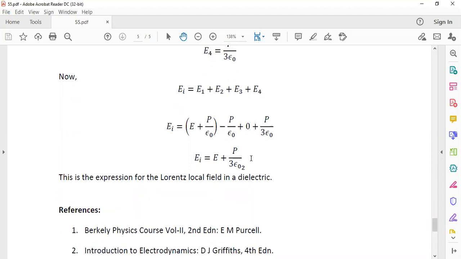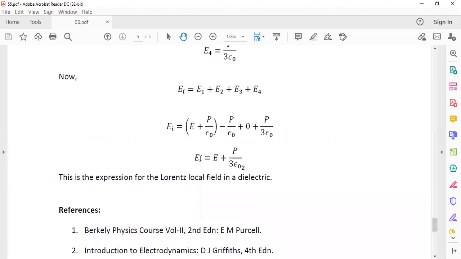Interesting thing is, this E is the net field, the macroscopic field inside the dielectric. But EI is the individual field seen by an atom or a dipole.